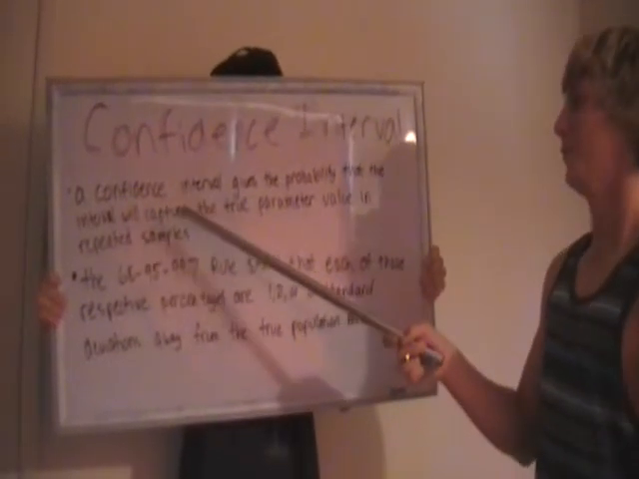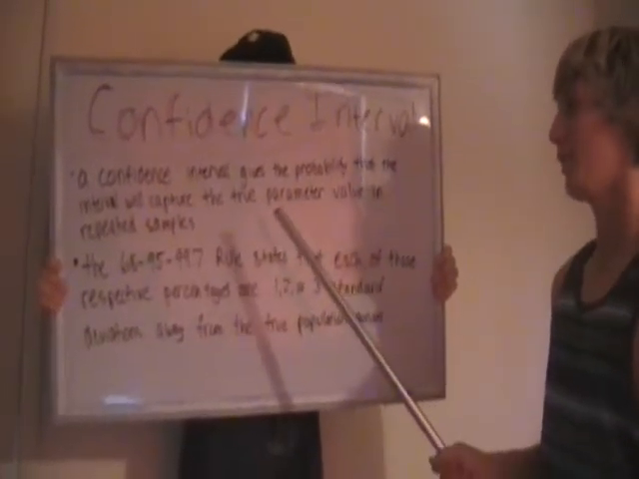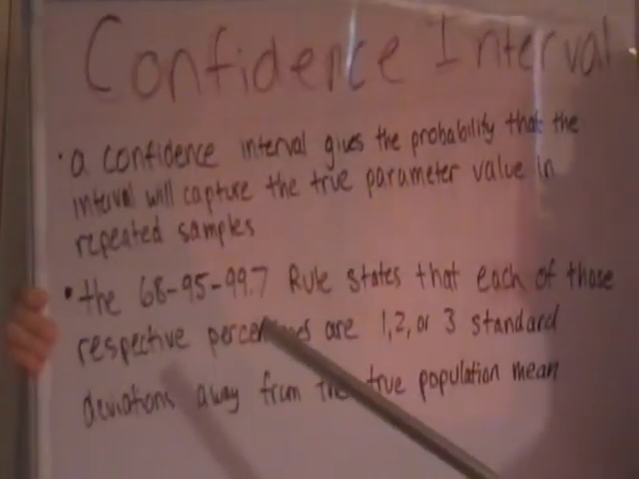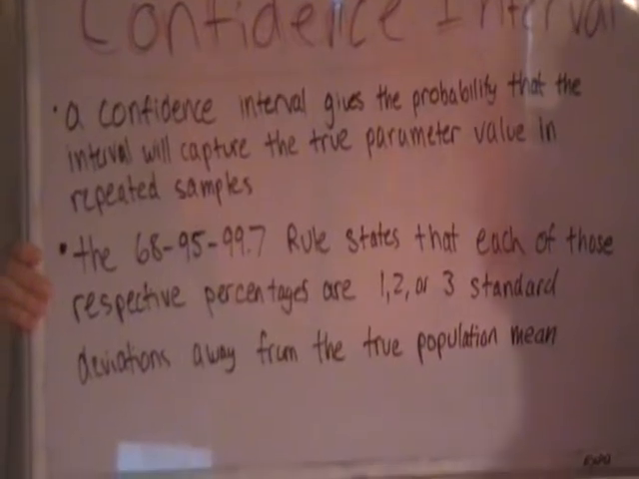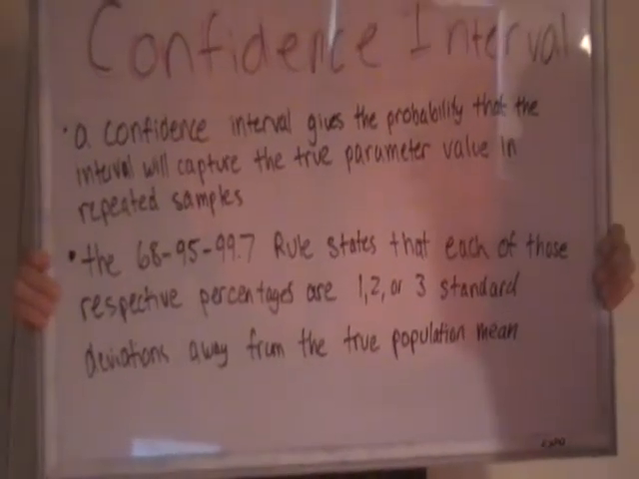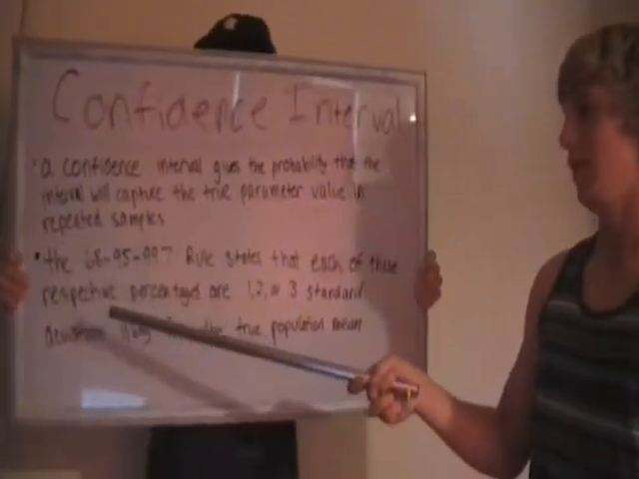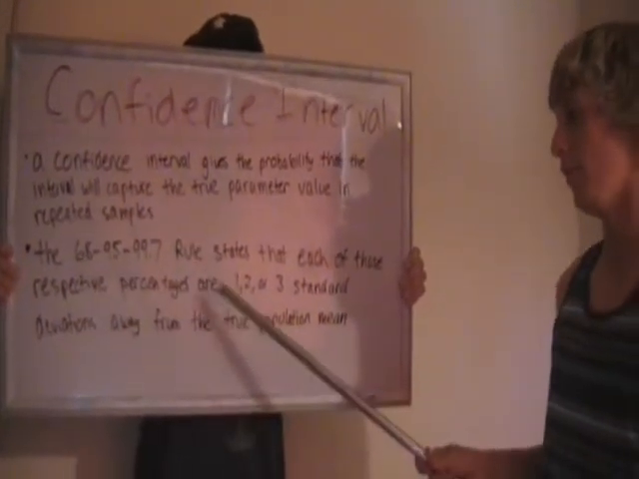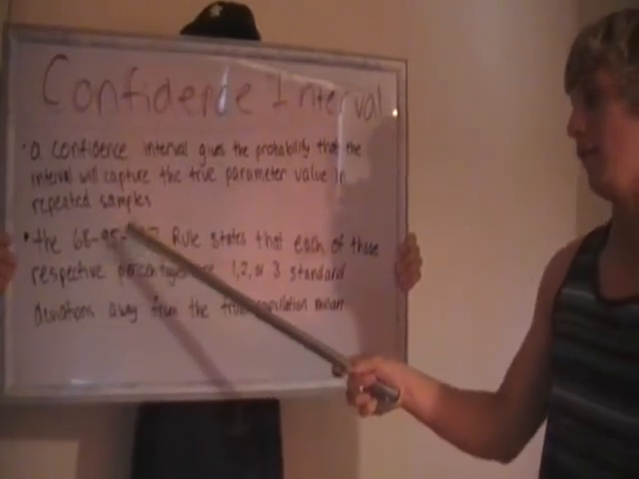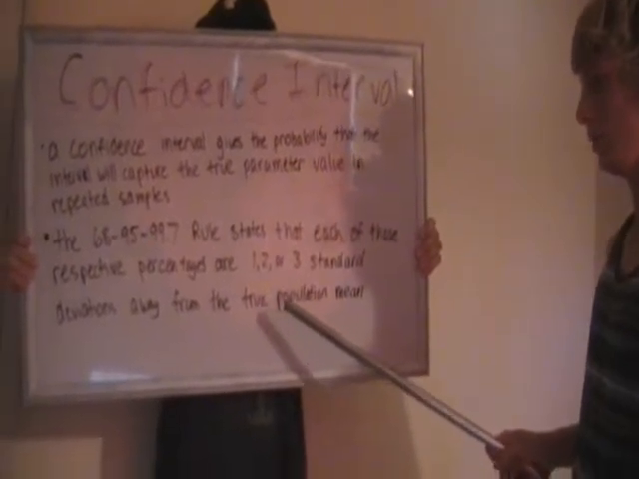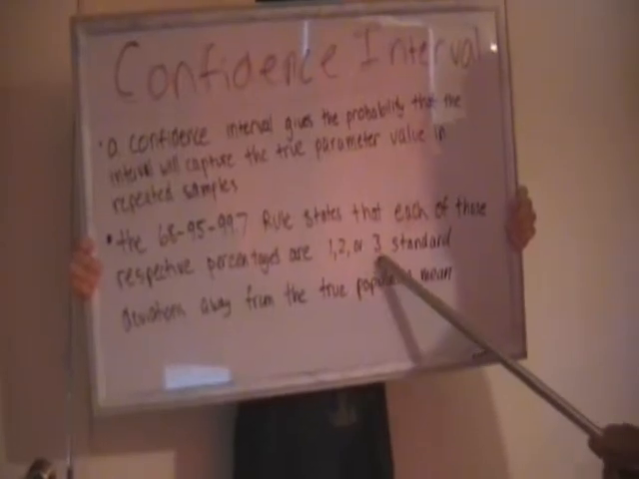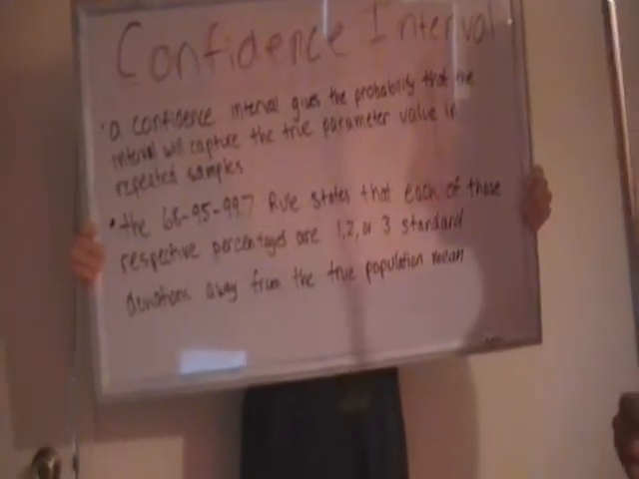Okay, so a confidence interval gives a probability that the interval will capture the true parameter value in repeated samples. The 68, 95, 99.7 rule states that each of these respective percentages are 1, 2, or 3 standard deviations away from the true population mean. So that means that our sample mean 68% of the time will fall within 1 standard deviation of the true population mean. 95% of the time it'll fall within 2 standard deviations plus or minus of the population mean. And 99.7% of the time it'll fall within 3 standard deviations of the population mean.